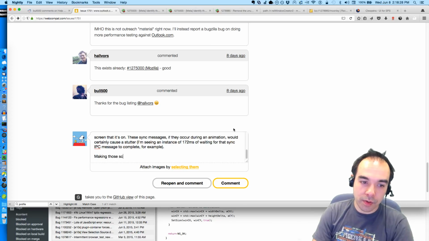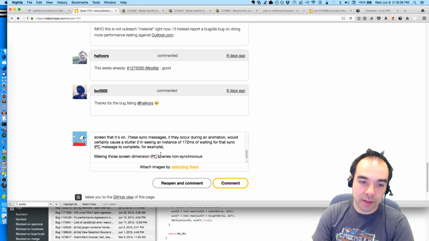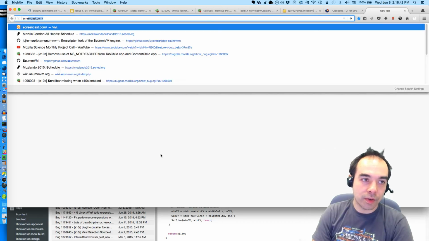Making those screen dimension IPC queries non-synchronous is being tracked in a bug.